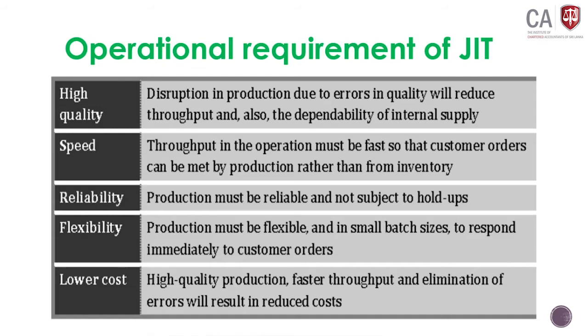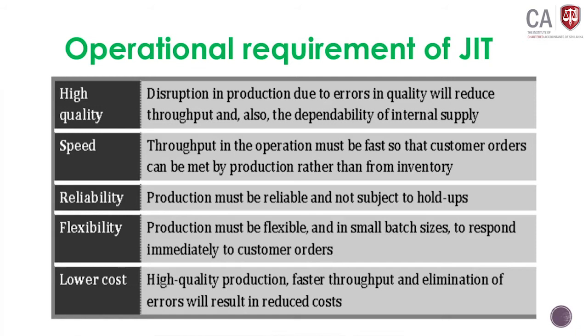Think about a petti kadi. They have the food items that they can produce, what they can cook. But Pizza Hut will provide pizzas based on your requirement. Okay, speed of delivery of the product, throughput should be immediately dispatched to the customer without holding them in inventory. Reliability. Production must be reliable and not subject to hold-ups. That means there should not be any disruption in the production process. It should run continuously, up and running, not up and down. Your production process should be up and running with reliability.